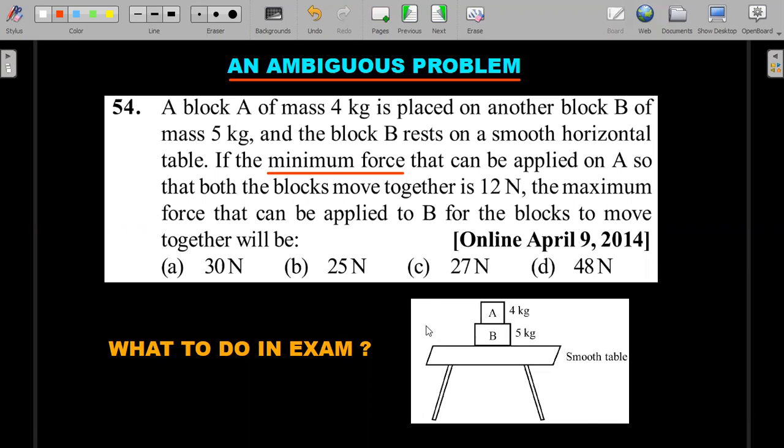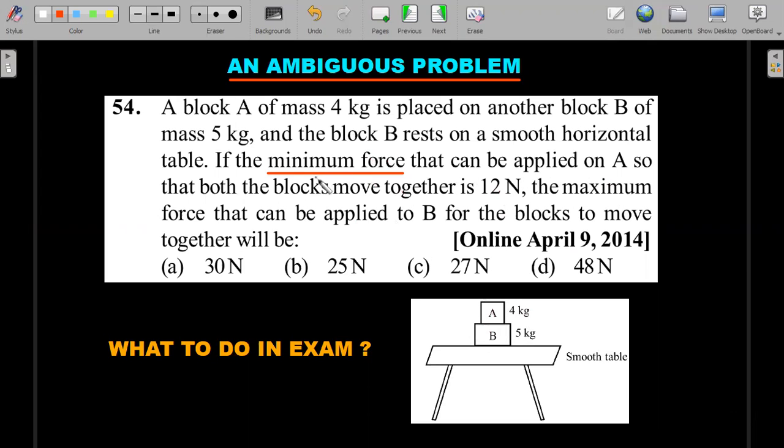The diagram was not part of the solution. I've drawn it separately for you. So he's saying minimum force that can be applied to the top one so that both the blocks move together. And remember, the bottom is smooth. I think that is 0. Minimum force is 0, right? Or anything slightly more than 0, they will move together.